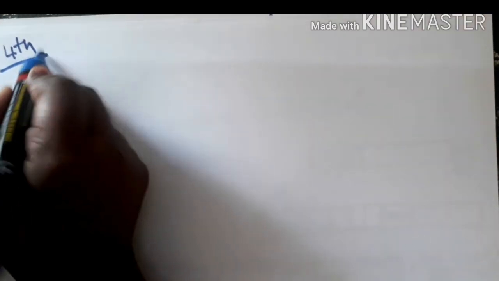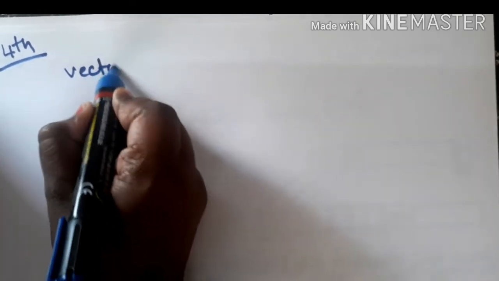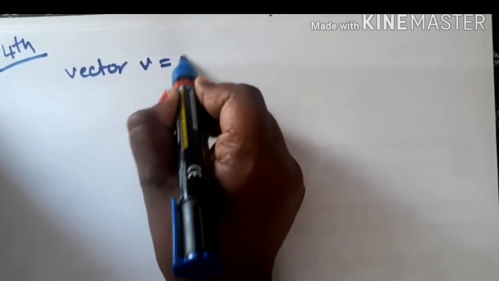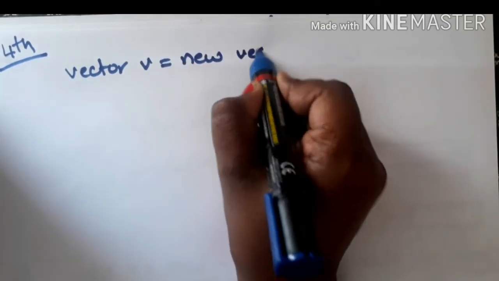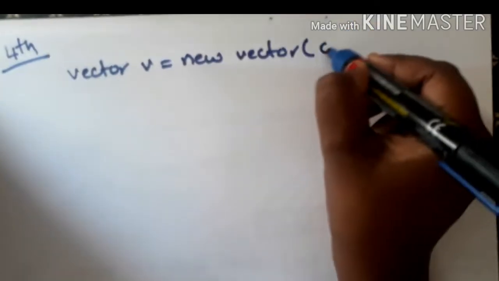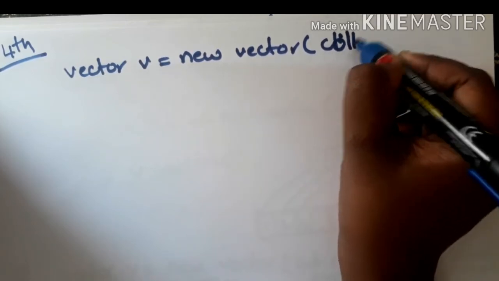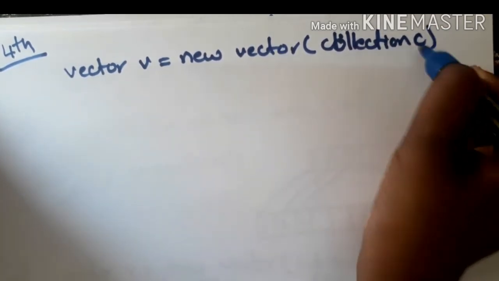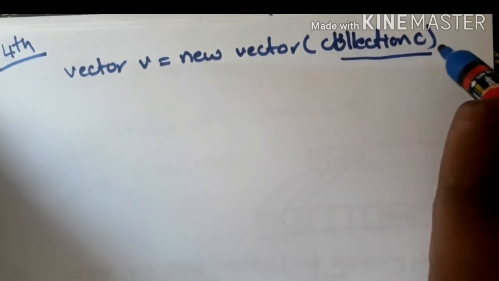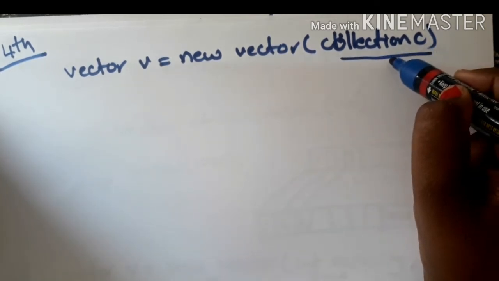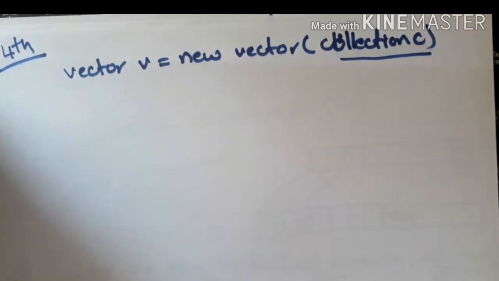If I want to convert my linked list object into a vector object, then I'll go for this approach. My fourth method for creation of a vector object is Vector v = new Vector(Collection c). Whatever I pass here as a collection object, that object will be converted into the vector object. This is my fourth method for creation of a vector object.